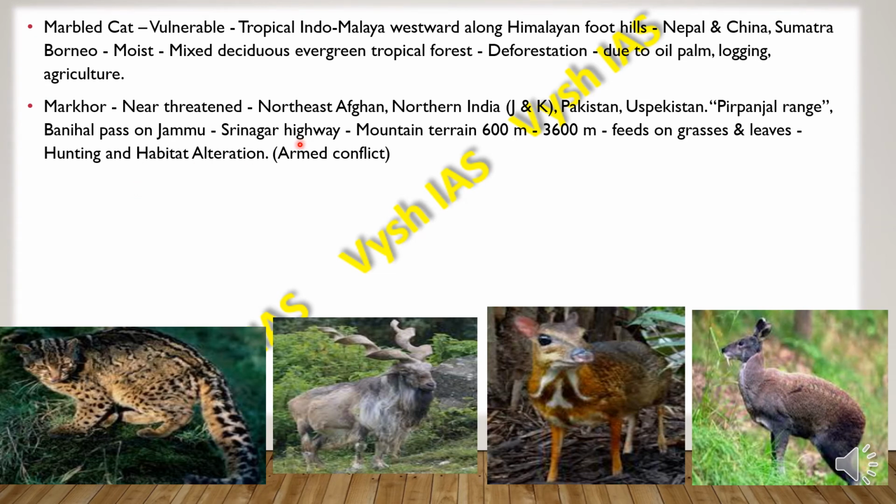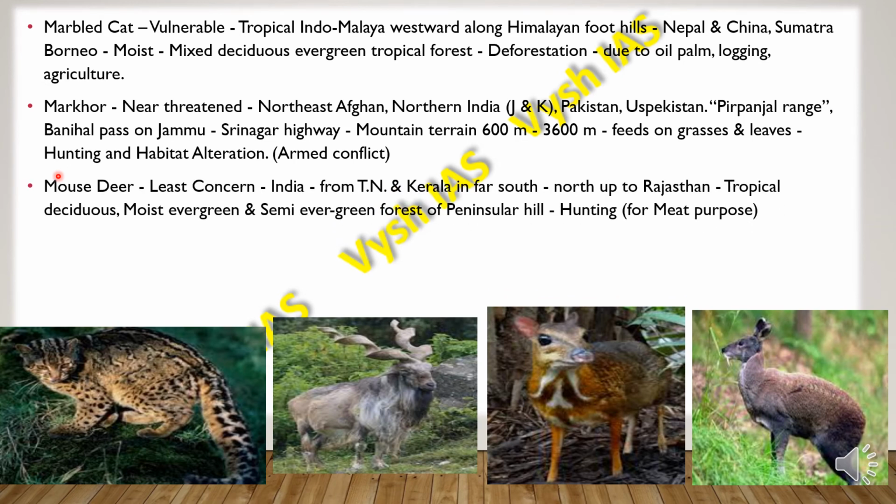And they are found in mountain terrains which are 600 meters to 3600 meters. They feed on grasses and leaves, and they face threats because of the armed conflict, habitat alterations and the hunting. Then we have the mouse deer, which is of least concern.